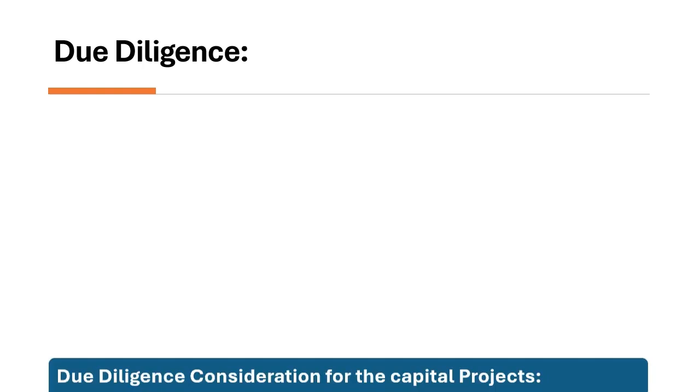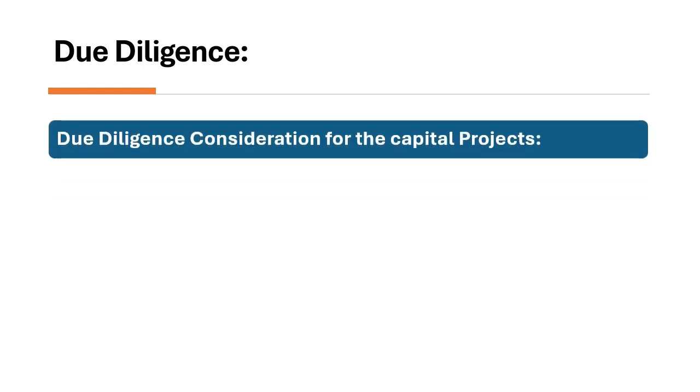Due diligence. Gaining approval for capital expenditure can be challenging. A facility manager increases the chances of approval by rigorous due diligence. So, what is due diligence? It is the process of systematically evaluating a project's feasibility, risk, and benefits. Think of it as your safeguard to make informed decisions.